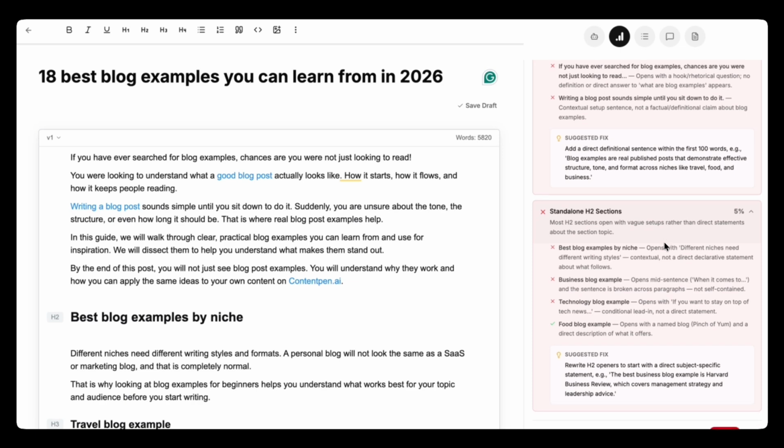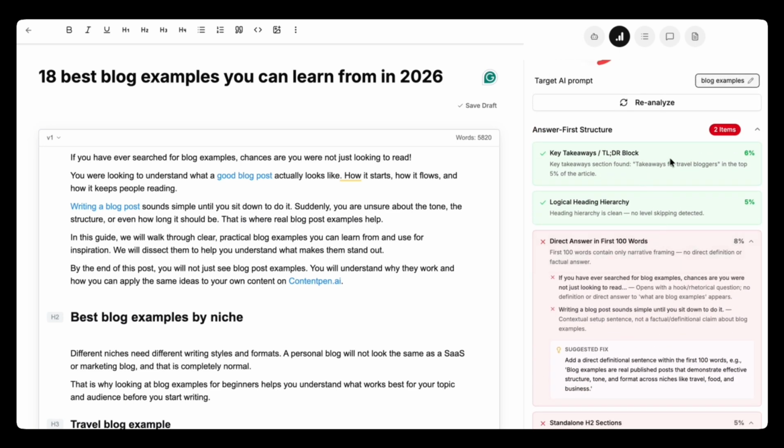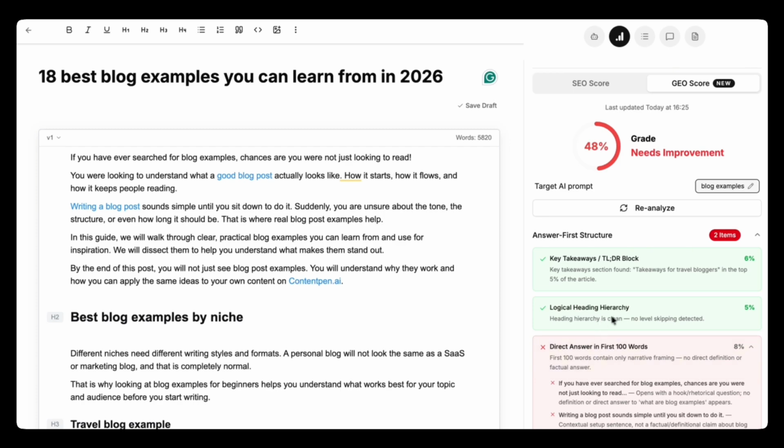Two things this category got right are the takeaways for travel bloggers and other sections, which I mentioned earlier, and our heading hierarchy is clean. We have clean H2s, H3s, and H4s throughout the article, which is why it performs well SEO-wise.